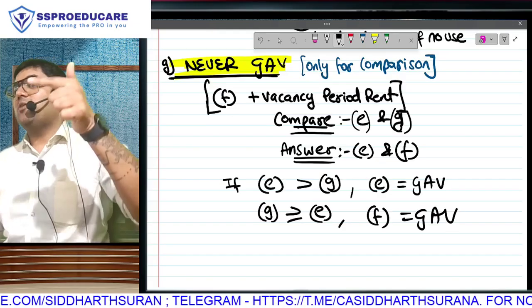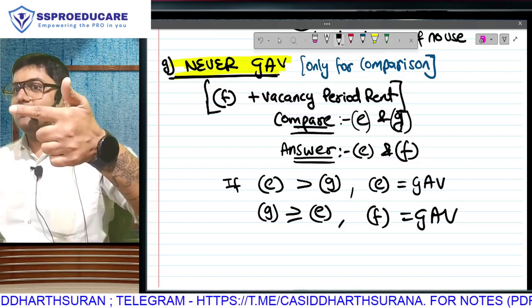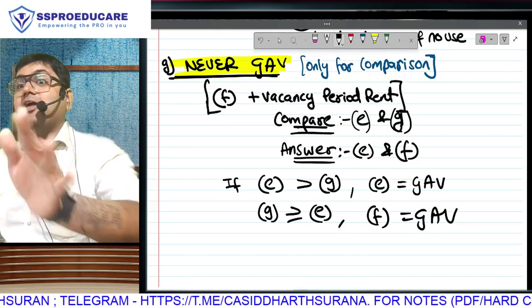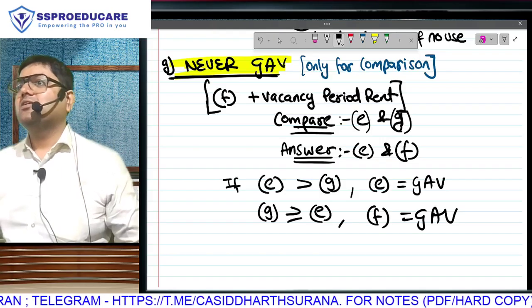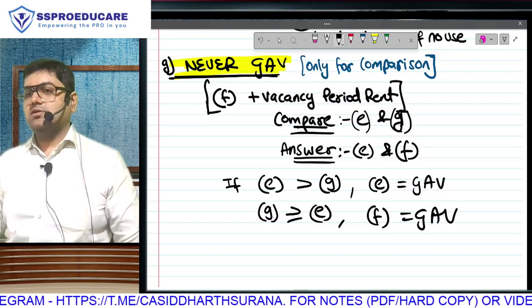So for comparison, what am I doing? Not comparing with F, comparing with G. So if G becomes higher, that means my actual is higher. That means my actual is the answer. But my actual is not G. My actual is F. G is done only for comparison purposes. Then look once more.